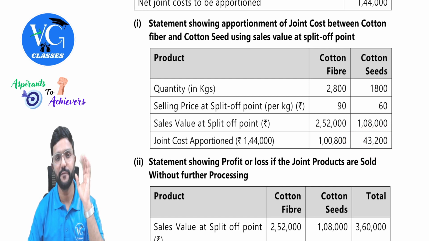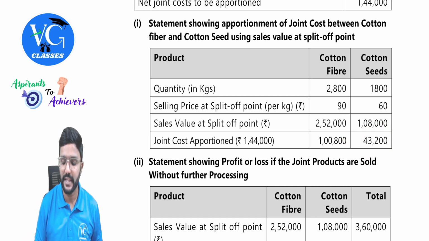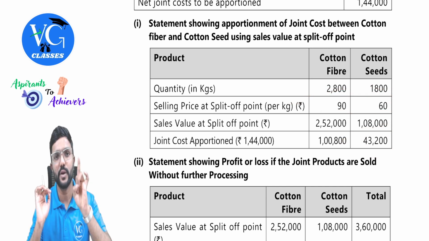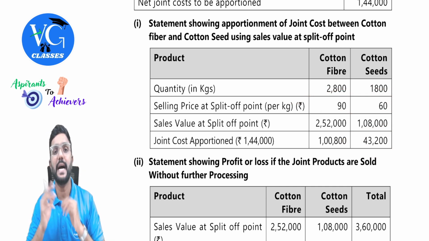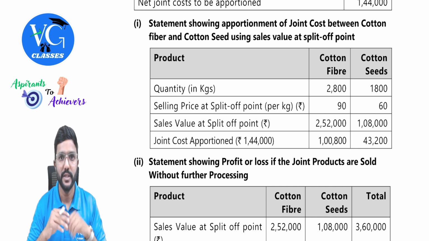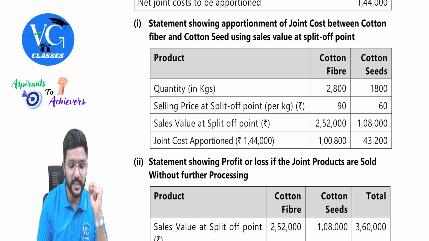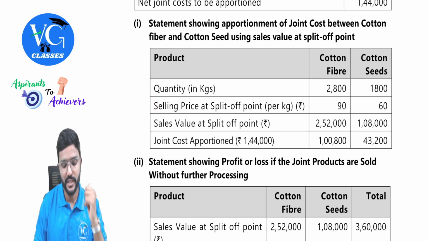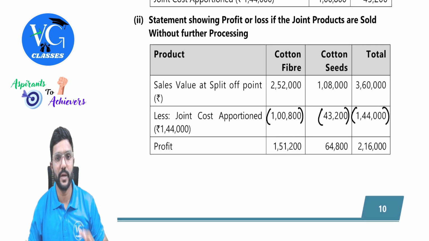Guys, here you have to be careful. By mistake, students might take this itself as a ratio, that is 9 is to 6. Please don't do it, because they have not told selling price at split off point as a ratio. They have clearly told sales value. Sales value means it is quantity into selling price. Got it? Yes, sir.